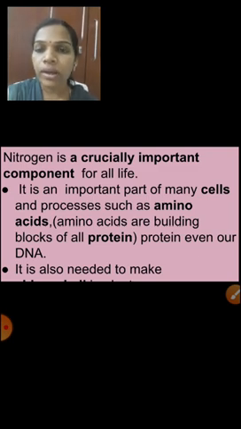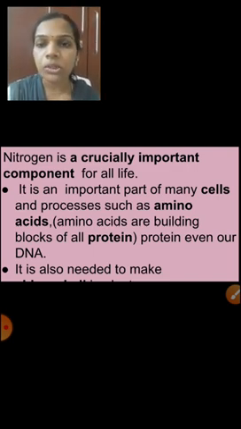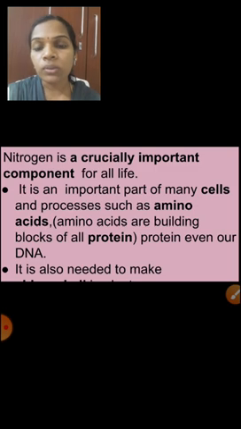Amino acids are the building blocks of all proteins, and nitrogen is present in our DNA also. DNA means genetic material, present in our cells. Understood, children? Through these points we see how important nitrogen is for our life.